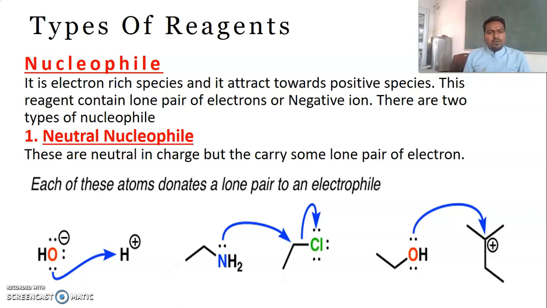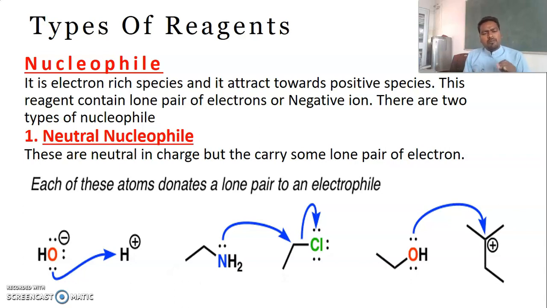Nucleophiles are reagents that possess a negative charge and move towards positively charged species. These nucleophiles are electron rich in two ways. They are electron rich because they bear an anionic negative charge on them, or sometimes they become electron rich due to the presence of some lone pair of electrons.